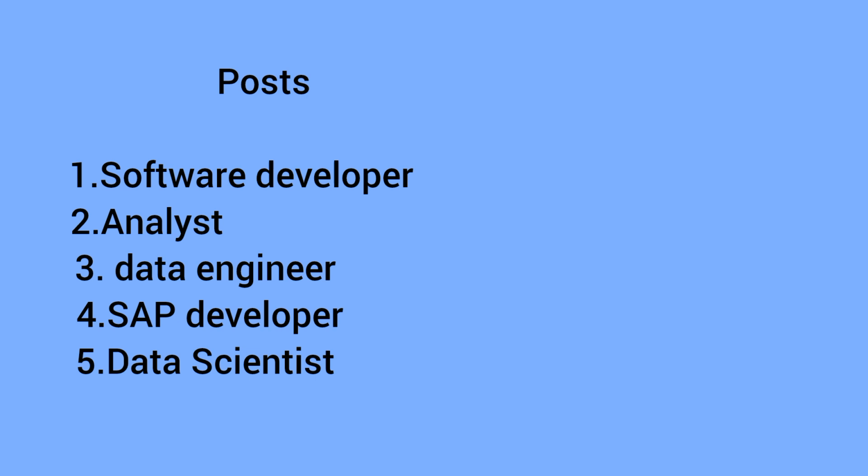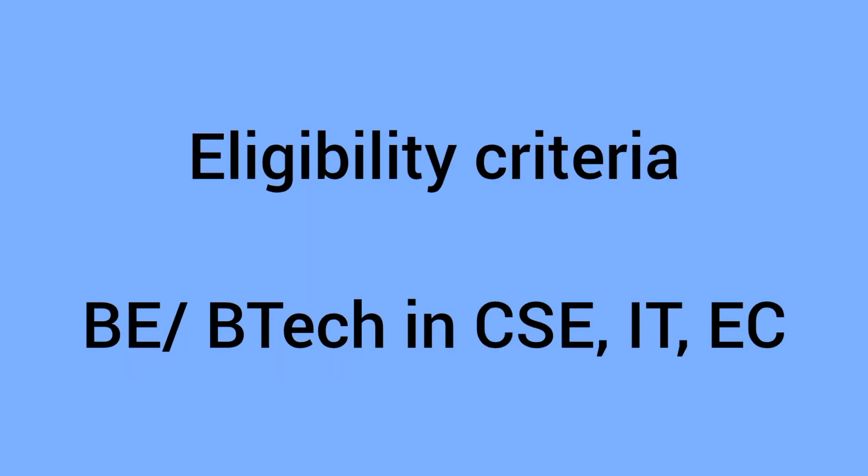Basically, for the Google Recruitment we have multiple posts. We have post for software developer, for analyst, for data engineer, for SAP developer, for data scientist, and many more. So basically, the eligibility criteria to apply for the Google Recruitment 2024 is that you should have completed BE or BTech in computer science, IT, or electronics and engineering. That is the main eligibility criteria. And also important thing, both freshers as well as experienced persons can apply for these recruitments.